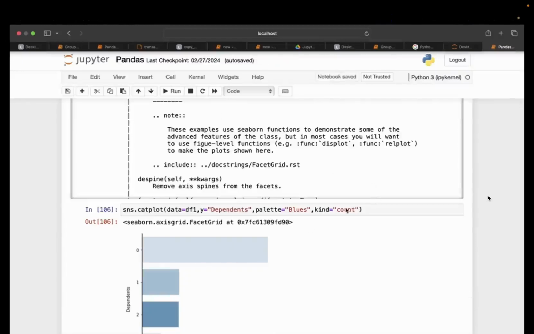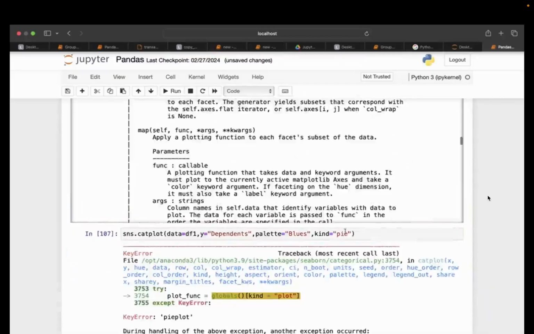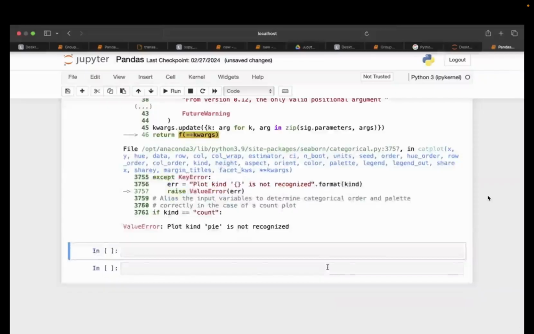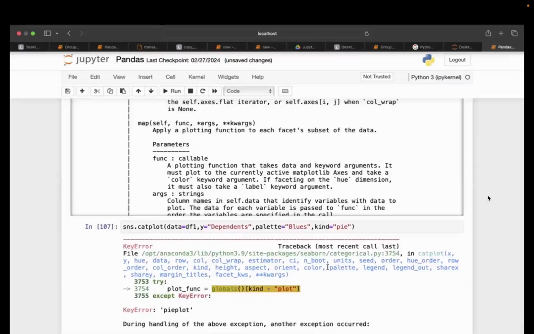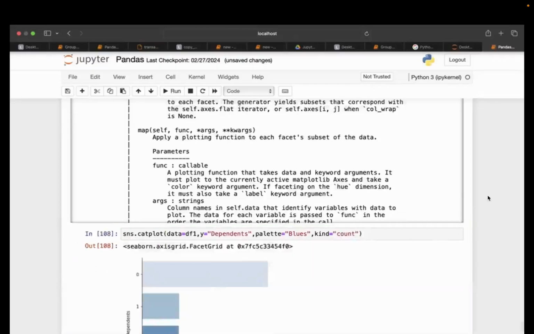Pi is not recognized. Let me change it. If you simply write the kind as pi, it is going to pick that up. Not picking that up, yeah? Okay, pi we have to create with the help of matplotlib. It is not supported here. We have to create sns.pie. Okay, with the help of catplot, it is not supported. Here, kind equals pi will not work. Only kind equals count will work. Okay, don't worry, we have something else for pi.